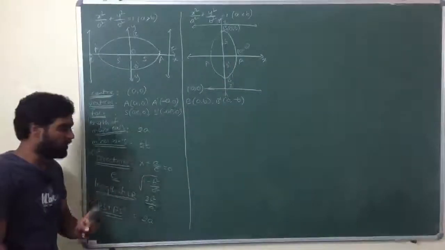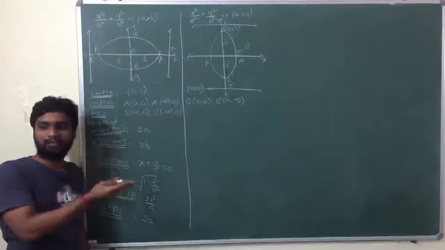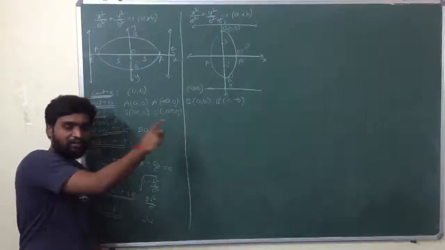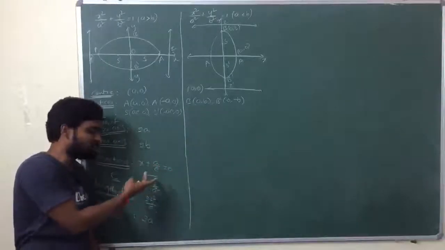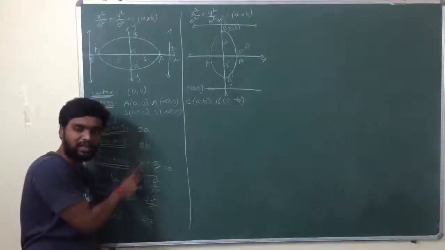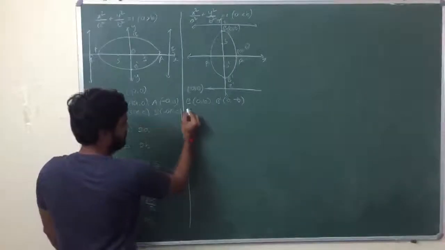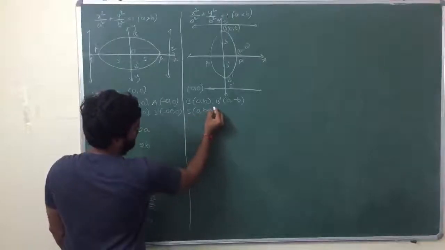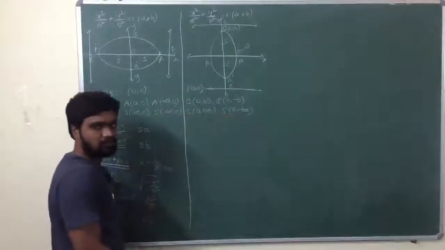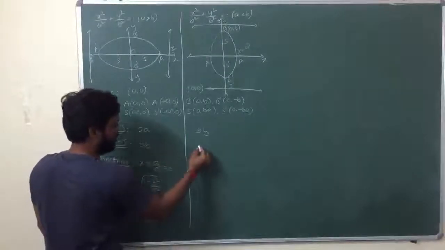So what we have done? In place of x we'll get y, x and y coordinates will be interchanged. In place of a we'll get b, so a and b values will be interchanged. Wherever there is a we'll get b, wherever there is b we'll get a. So these are the vertices. Next, focus S is 0 comma b and S dash is 0 comma minus b. Length of major axis is 2b, length of minor axis is 2a.